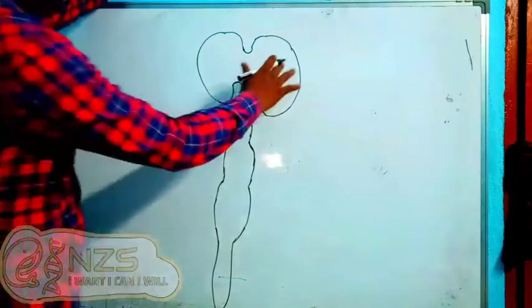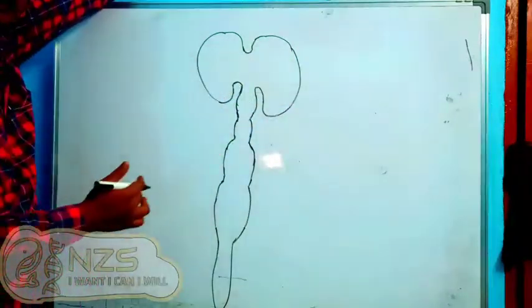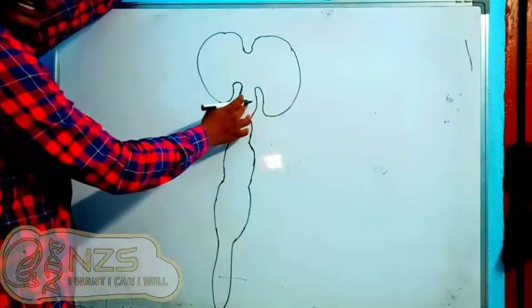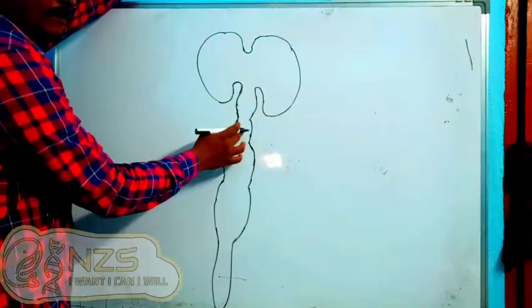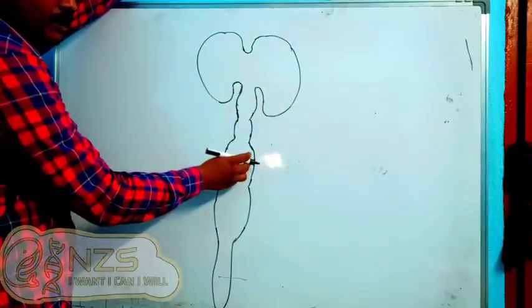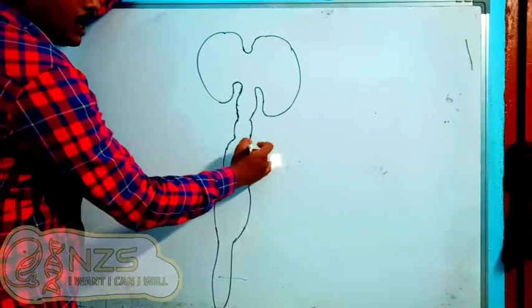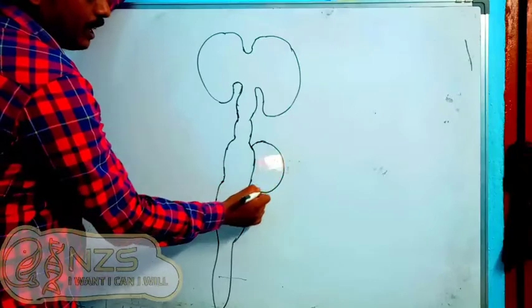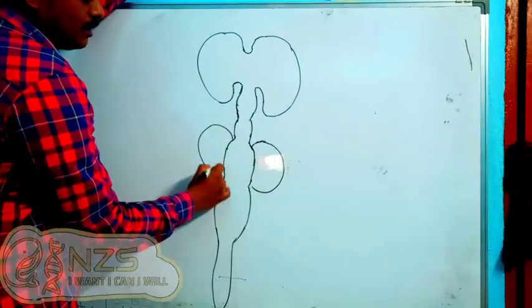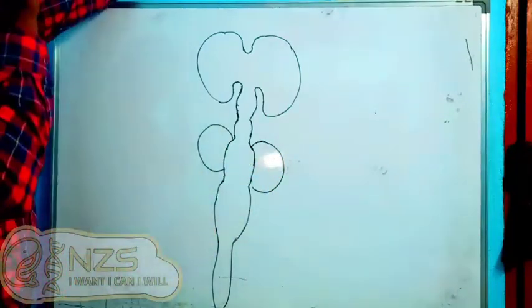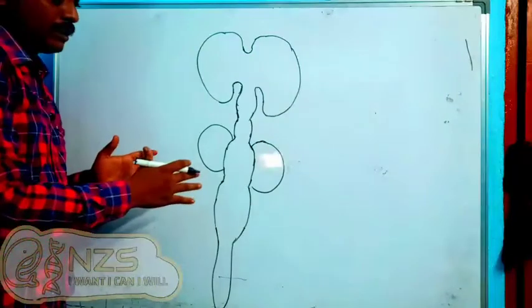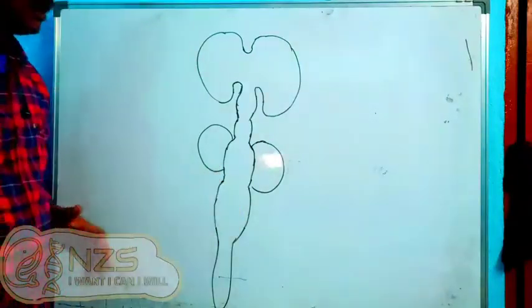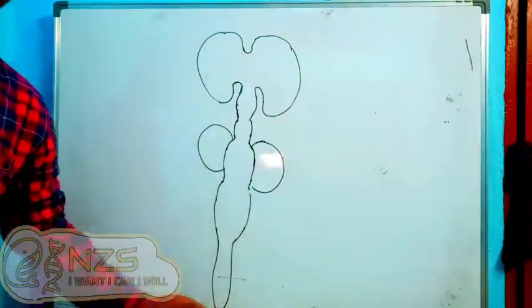Here we have the cerebral hemispheres, the diencephalon, the midbrain, the pons, around which we can also observe the cerebellum, the cerebellar hemispheres. And we have the medulla oblongata, which continues as the spinal cord.